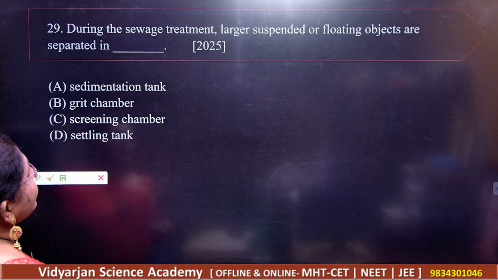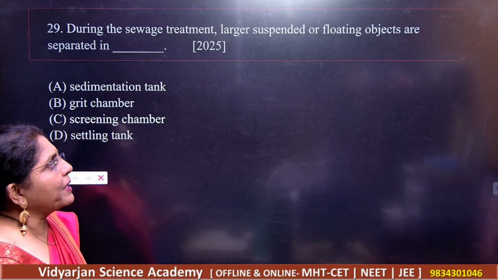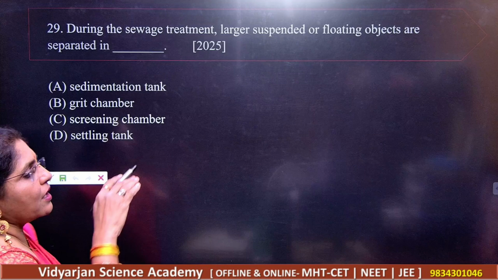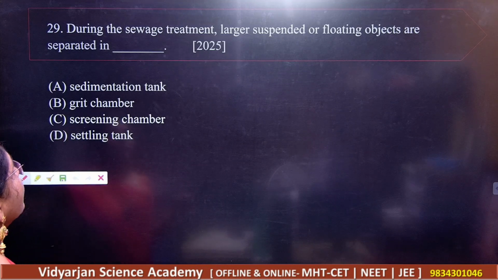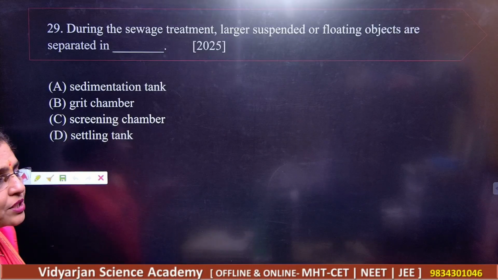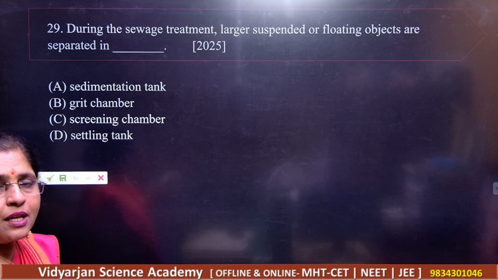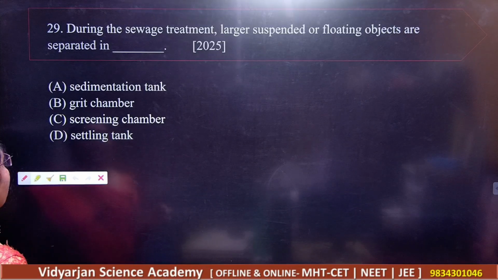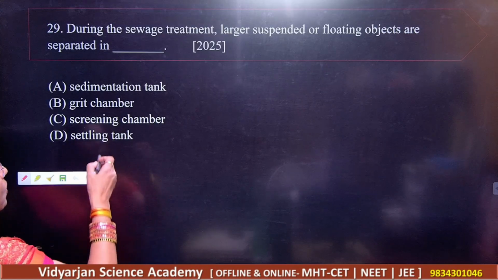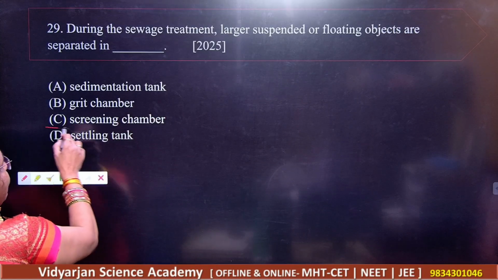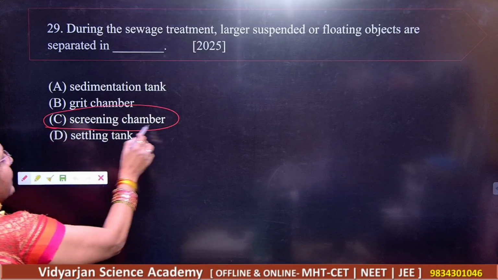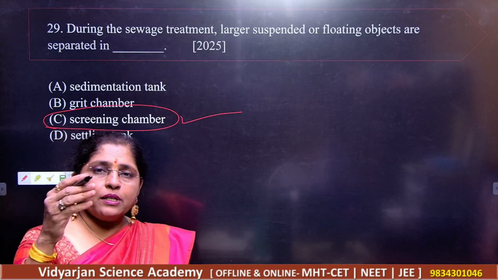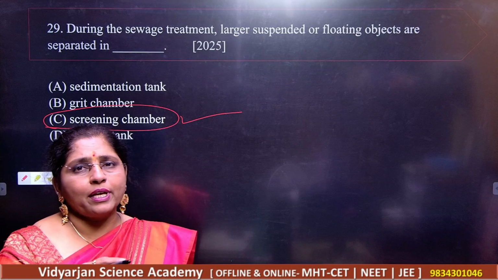Next. During the sewage treatment, larger suspended or floating objects are separated in dash. This particular treatment is very important. Sewage treatment gives you a reduction in the toxins, and a little bit of purity for the sewage which you are supposed to dump into the river. So larger suspended particles are separated in which chamber? Screening chamber. Remember this.